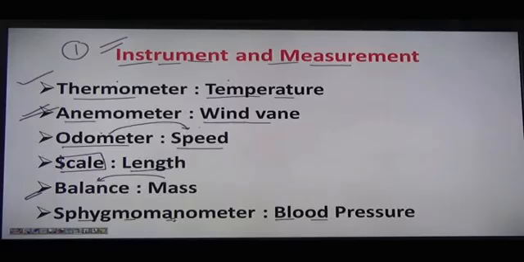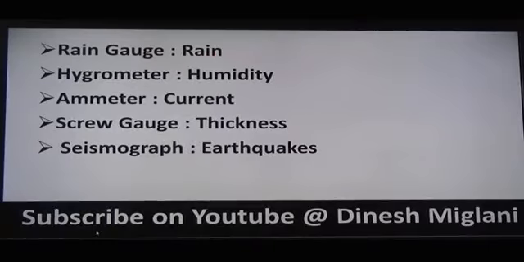Here we have understood temperature measured by thermometer, wind vane measured by anemometer, speed measured by odometer, length measured by scale, mass measured by balance, right? And when we talk about blood pressure, that is measured by sphygmomanometer, right? Let's have the next here.